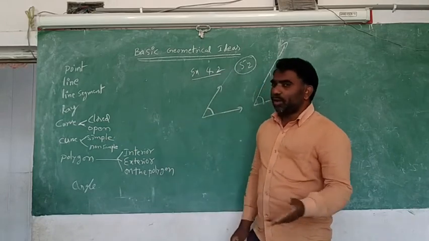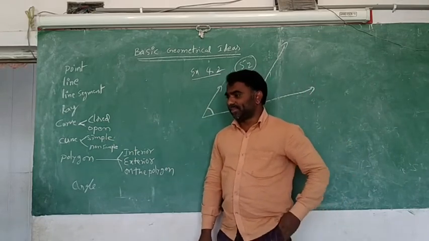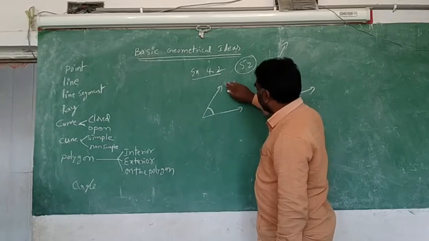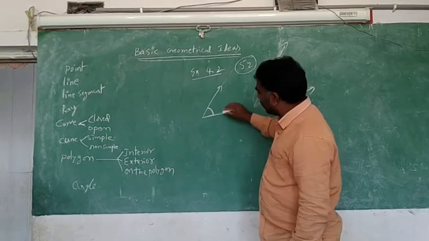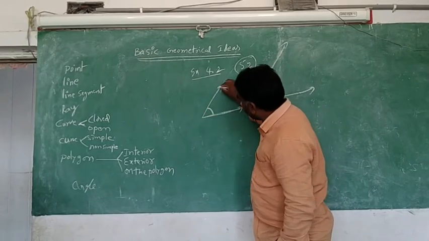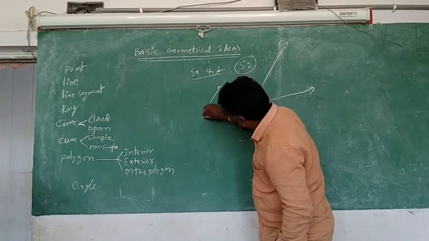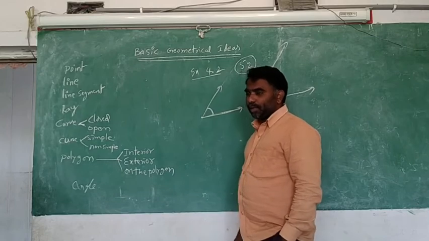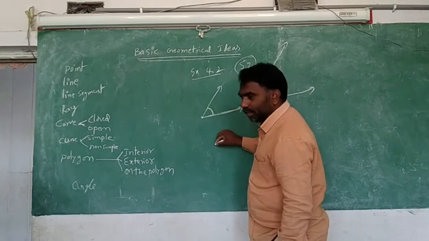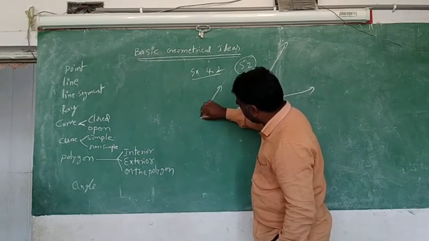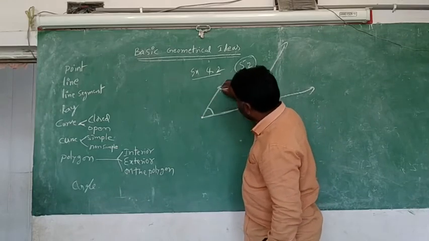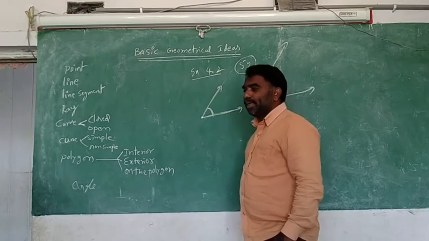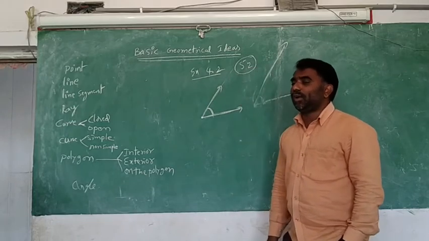So first of all, we have discussed where you find the angles. Especially, what did I say to you? Where two lines, rays or line segments intersect like that, where both have a common point like this. This point belongs to this one also, and this point belongs to this one also. Where the common point is there, this gap is called an angle.